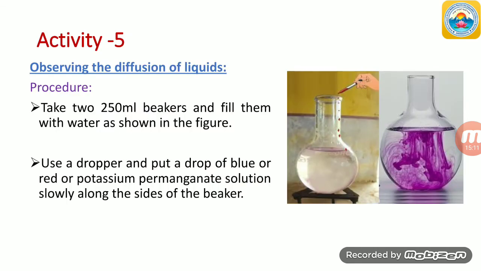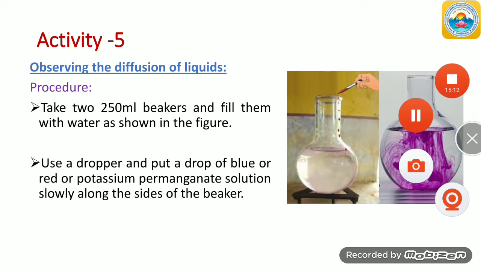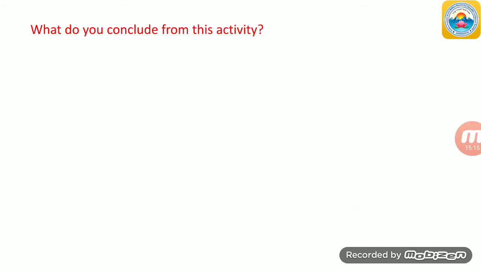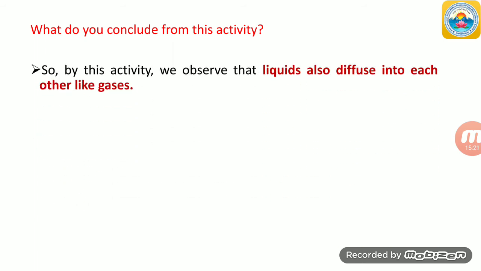Understood now? So what do you conclude from this activity, students? By this we observe that liquids also diffuse into each other like gases.